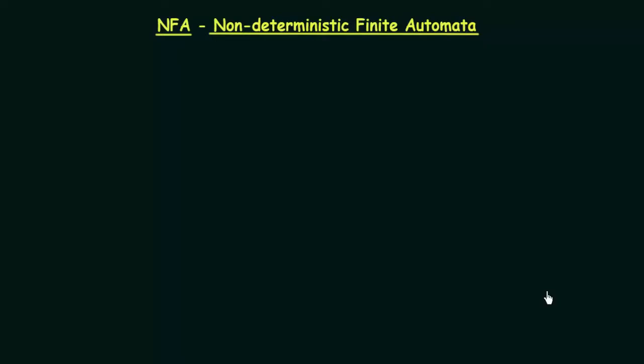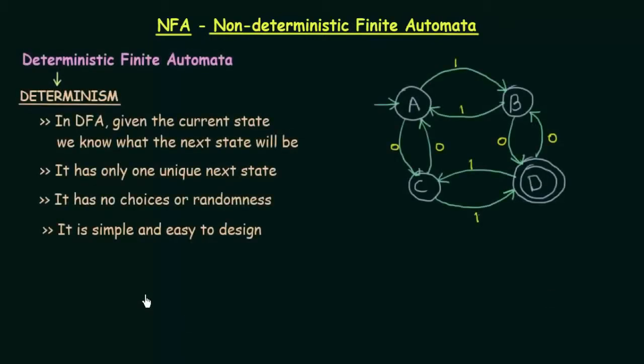In order to understand NFA, let us first recall what were the properties of DFA, or deterministic finite automata, which will help us to differentiate between NFA and DFA. Here we have our deterministic finite automata, which we have already studied before and discussed many examples of. I have taken a diagram of a DFA, and we will be using this diagram as a reference.